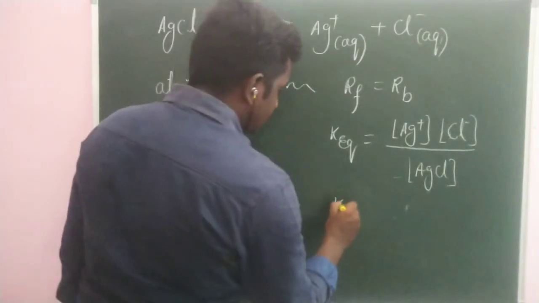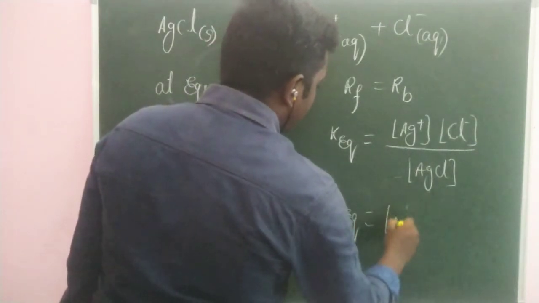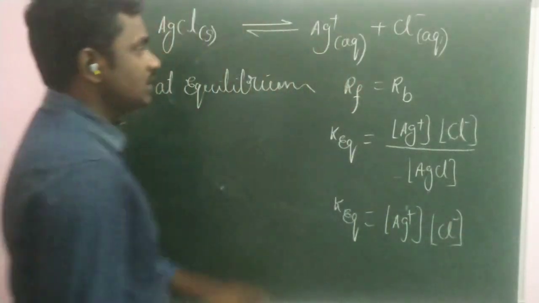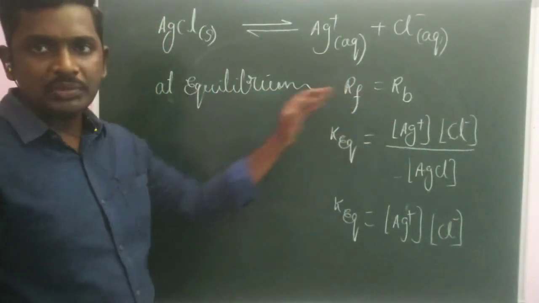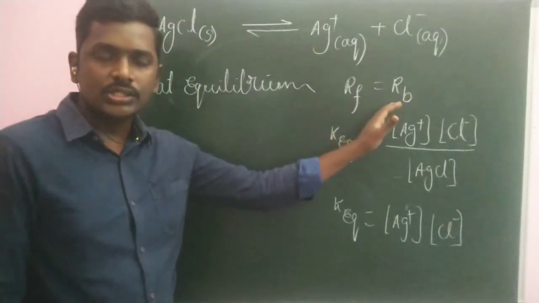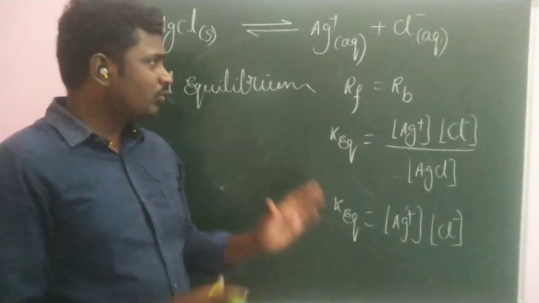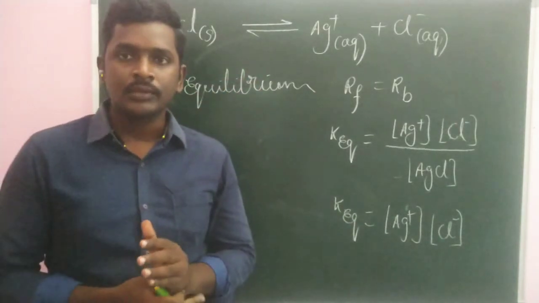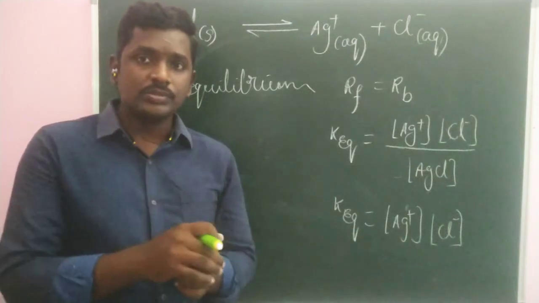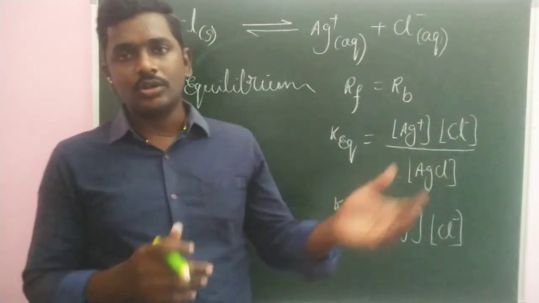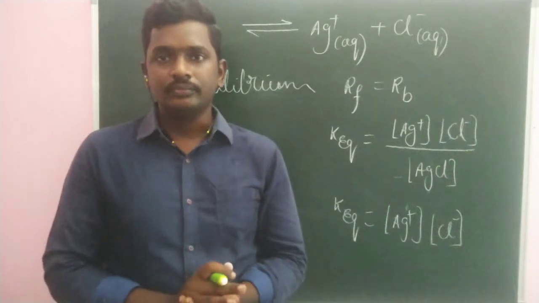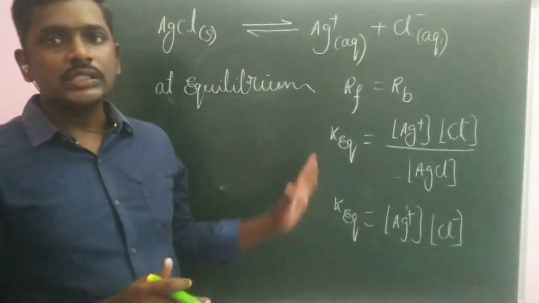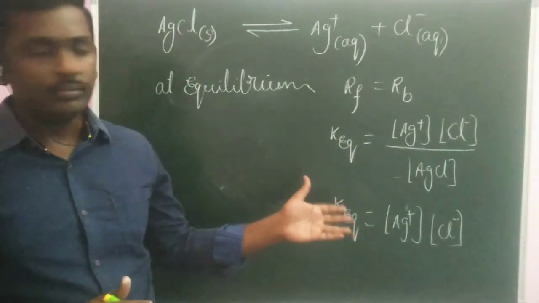So the equilibrium constant can be written as the product of concentration of ions. This is at the state of equilibrium. What is meant by equilibrium is where the rate of forward reaction is equal to the rate of backward reaction. Now, the important application that we can learn from this equilibrium concept is whether a given substance, any given salt, acid or base, is soluble or not at a given temperature. The solubility of a substance can be quantitatively determined with the help of this ionic product or equilibrium product.